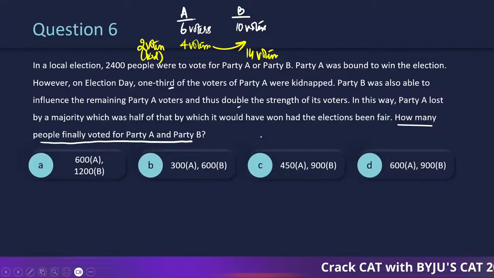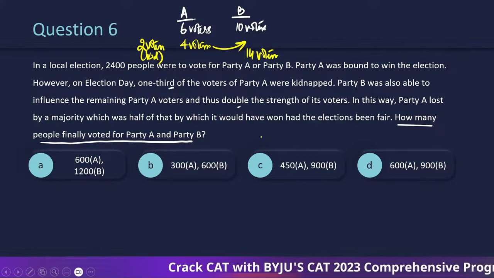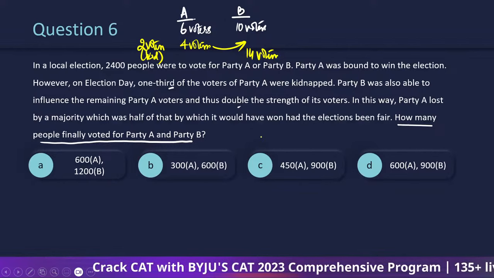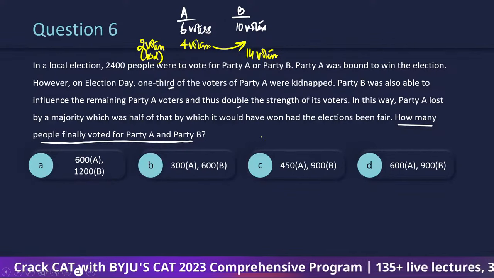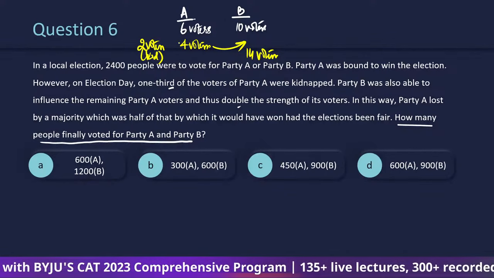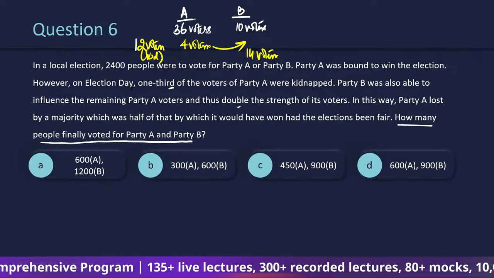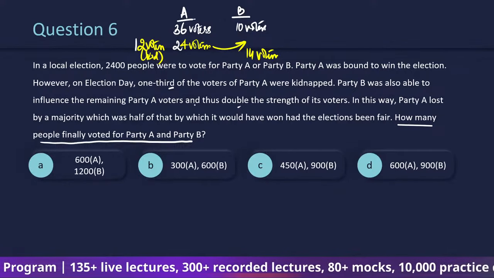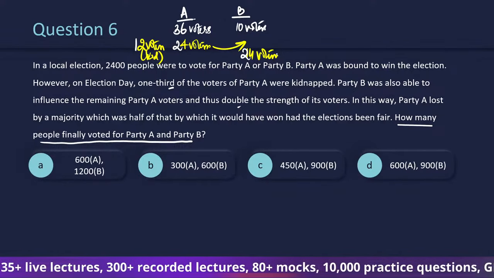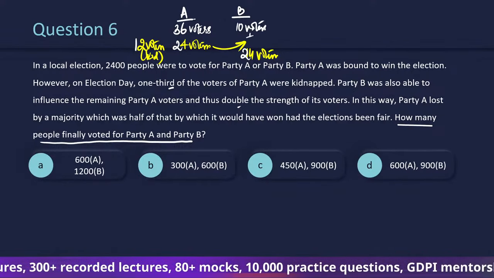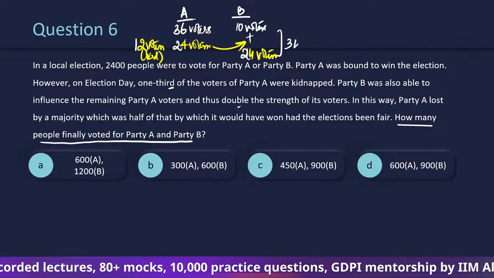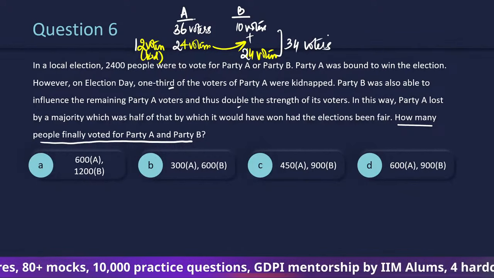Party A lost by the majority, which was half of that by which it would have won. अच्छा, by which it would have won का मतलब है कि A would have received larger number of voters. ठीक है, so make it larger. Let's take this as 36, such that this is 12, this is 24. तो 24 इधर आ जाएंगे. So 10 plus 24, it will become 34 voters eventually voted for B.